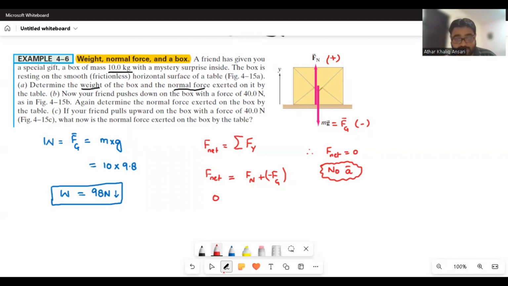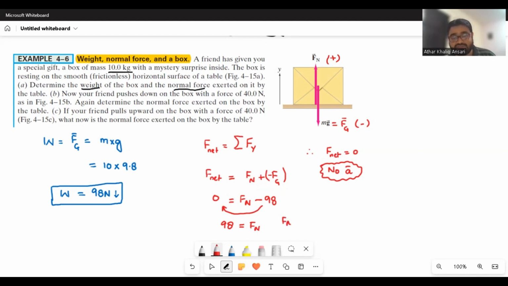So here I put F net as zero, and Fn, that we are going to find, minus plus becomes minus, Fg we found is 98. So this 98 will move to the other side. So this will become 98 is equal to Fn, or you can say Fn is equal to 98.